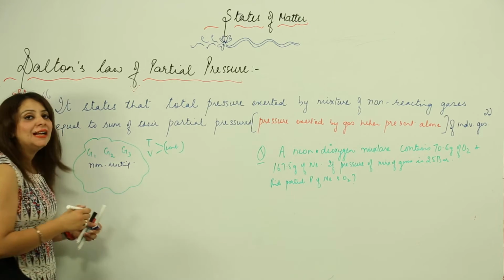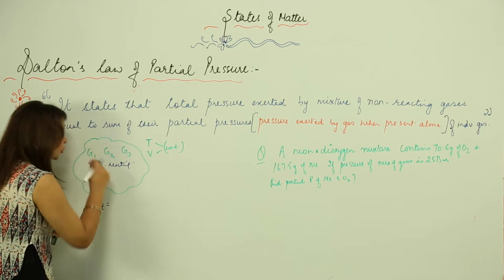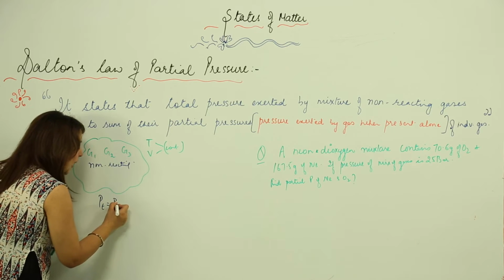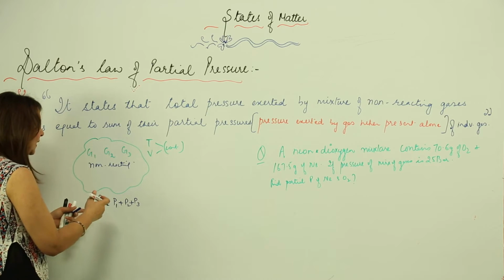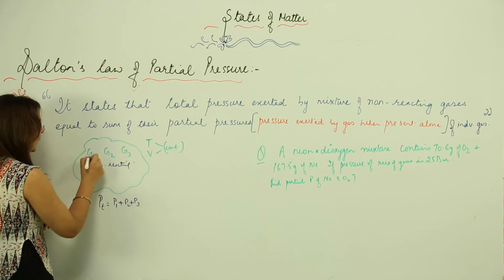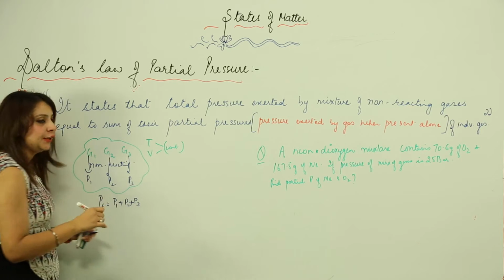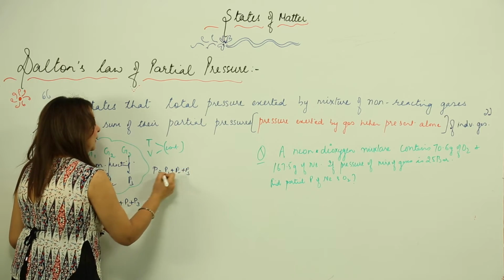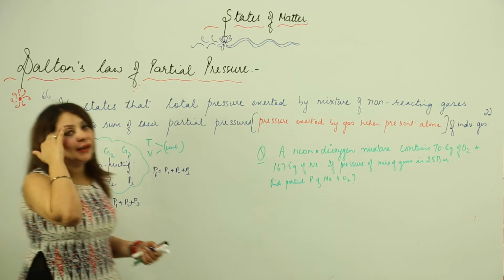So now we know that gases exert pressure, you all know, right? So the total pressure which the mixture of these gases will exert is equal to the sum of the partial pressures of each gas. Gas 1 will exert pressure P1, let's say gas 2 exerts P2, gas 3 exerts P3. So what about the total pressure? It is going to be the sum of all these individual pressures, that is, the partial pressures. So this is what Dalton is trying to explain to us.